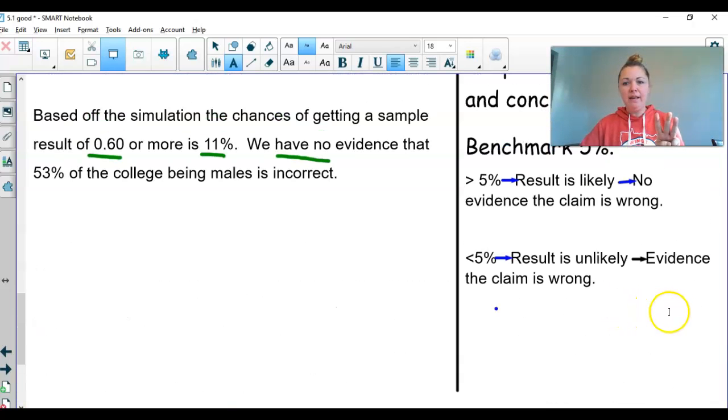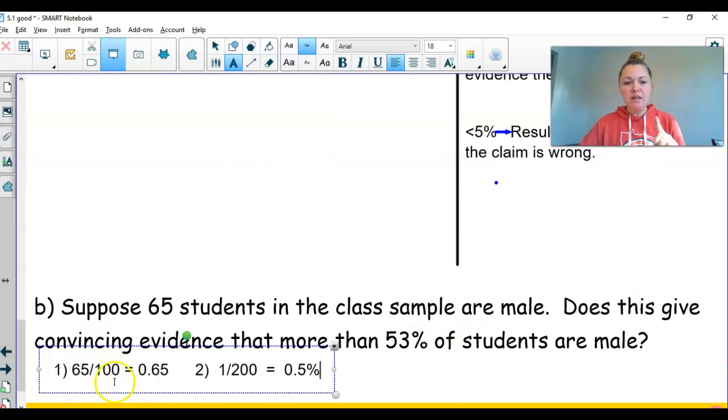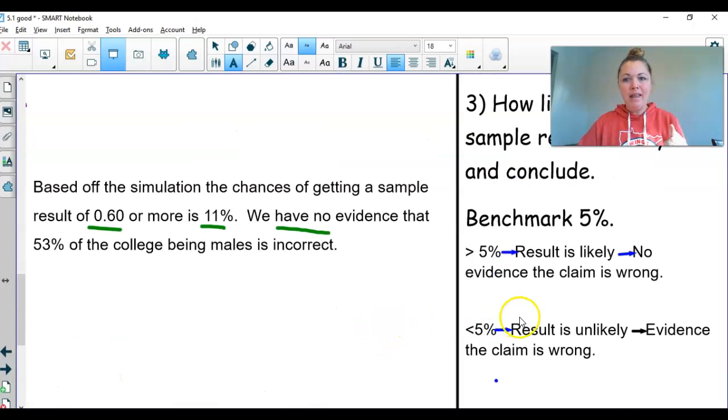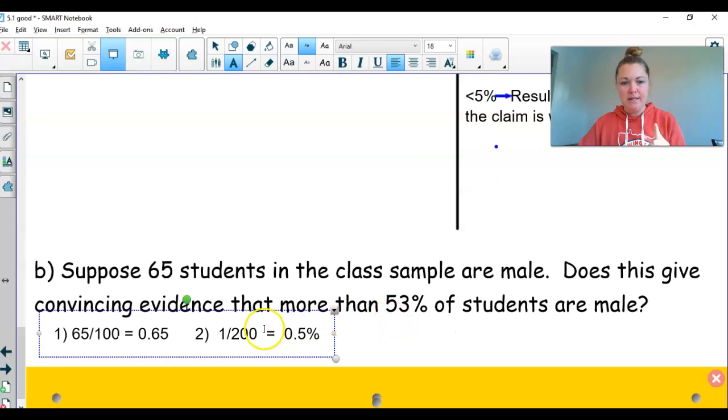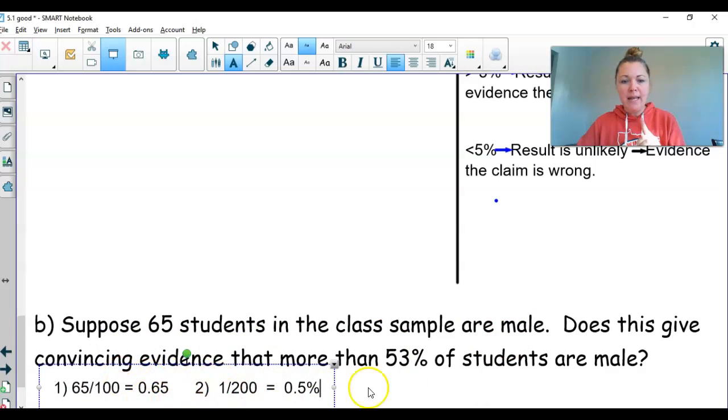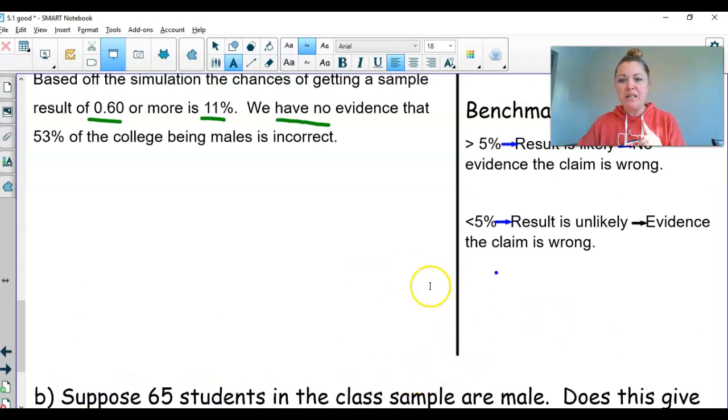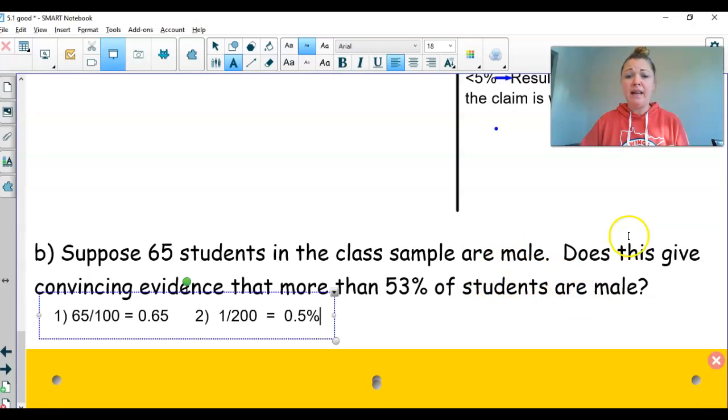Okay, step three, we're going to analyze. Was this result likely or was it not? And then we conclude based off of that analysis. Well, the probability of this happening right here was 0.5%, which is less than 5%. That means that result is unlikely. It shouldn't have happened, but it did. And so now we have evidence that the claim is wrong. What is the claim? The claim is that the truth about the population of law school students is 53% of them are male. Now, we have evidence that that is wrong for this school.